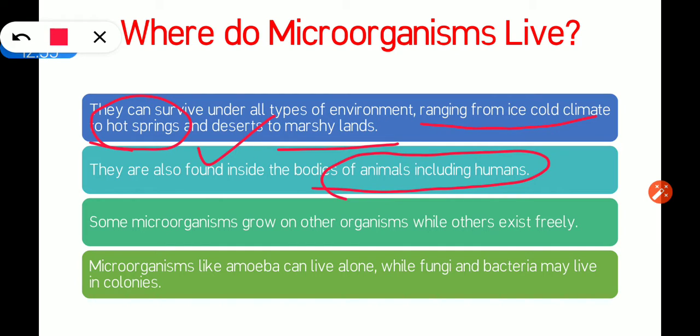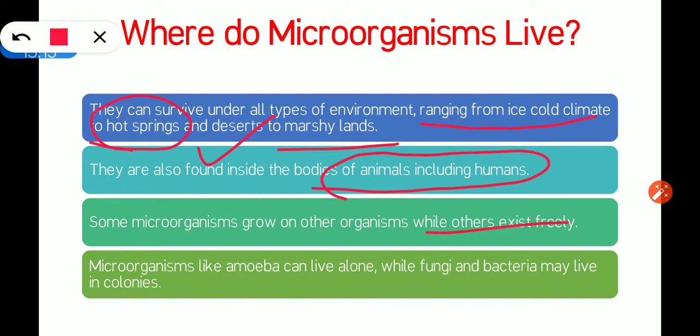Parasites means they are obtaining food from other organisms by living on or inside their body. So these type of microorganisms grow on other organisms, and there are some microorganisms that do not follow this parasitic mode of nutrition. They exist freely, they do not need any host.